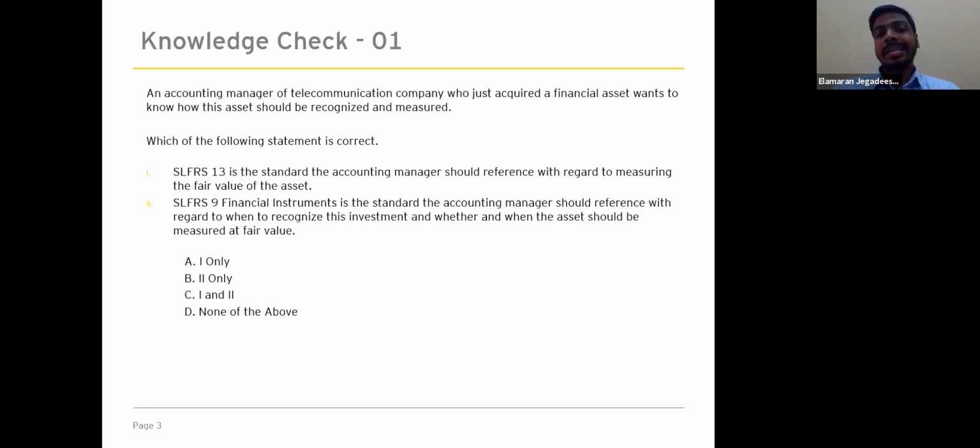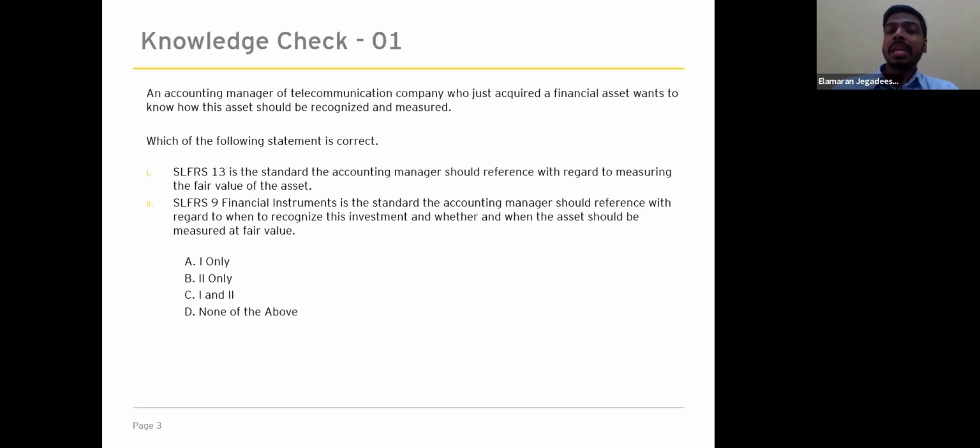If you look at the key statement again, an accounting manager of a telecommunication company who just acquired a financial asset wants to know how this asset should be recognized and measured. Here the telecommunication manager acquired a financial asset, so the financial asset will be scoped under the SLFRS 9 standard.